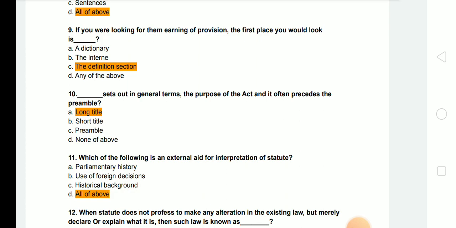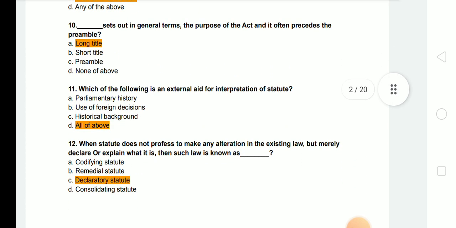Next question. Which of the following is an external aid for interpretation of a statute? And all of the above are external aids: parliamentary history, use of foreign decisions and historical background. Next question. When a statute does not profess to make any alteration in the existing law but merely declares or explains what it is, then such a law is known as a declaratory statute.